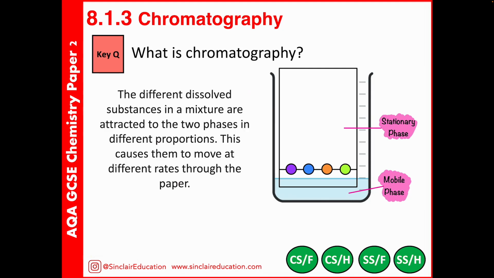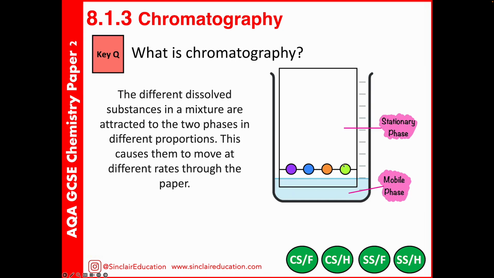The idea about chromatography is that the substances that we are going to separate spend some of their time on the stationary phase and some of the time on the mobile phase, and they'll separate out differently according to this. Substances that are really soluble will spend loads of time in the mobile phase, but not a lot of time in the stationary, and so they'll move really high up the paper.